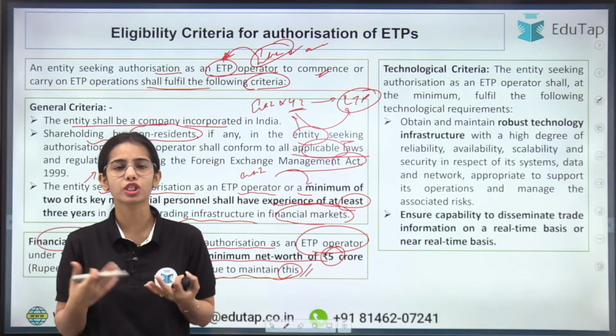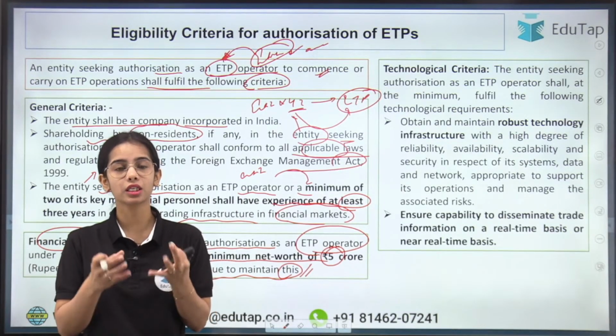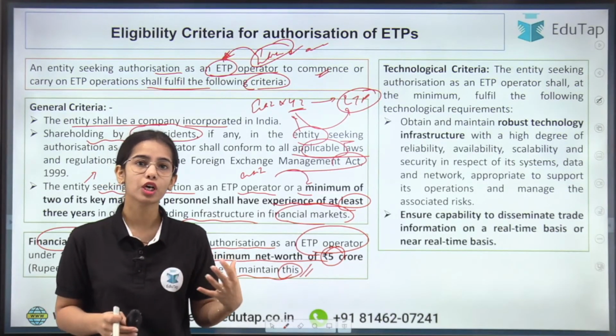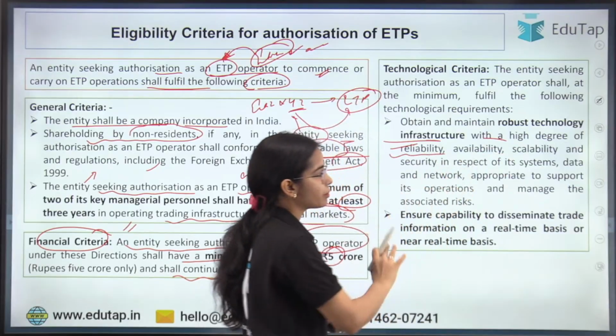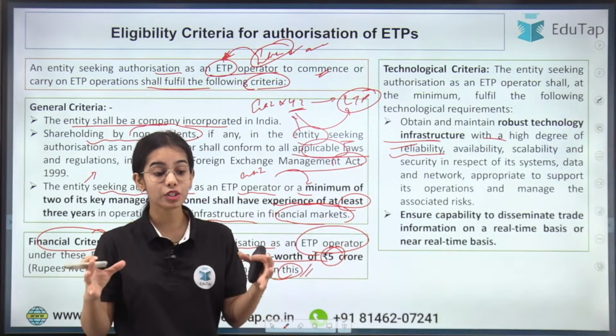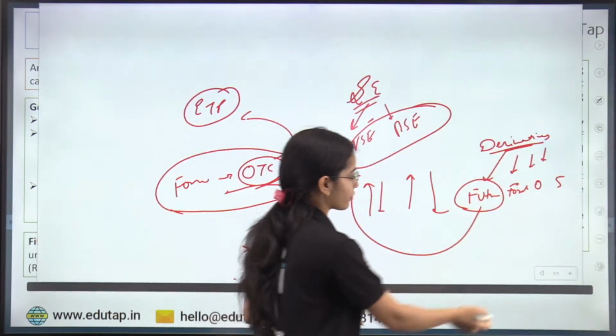So basically in the technological criteria, it has been said that the entity that wants to operate the electronic trading platform must have a robust technology infrastructure with a high degree of reliability, availability, scalability and security, because you can understand that so many transactions happen through the electronic trading platform.